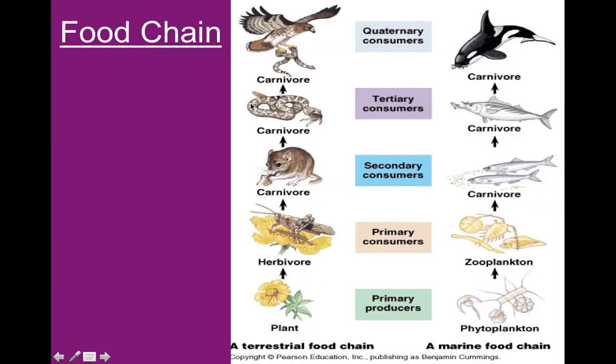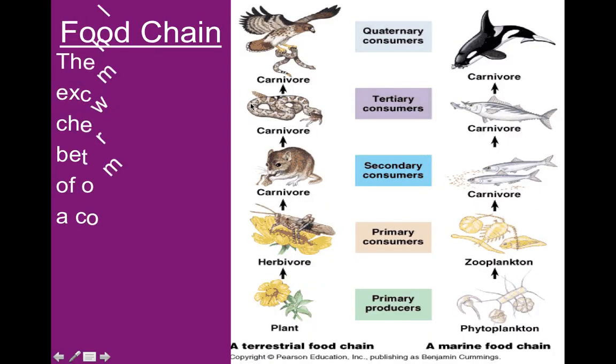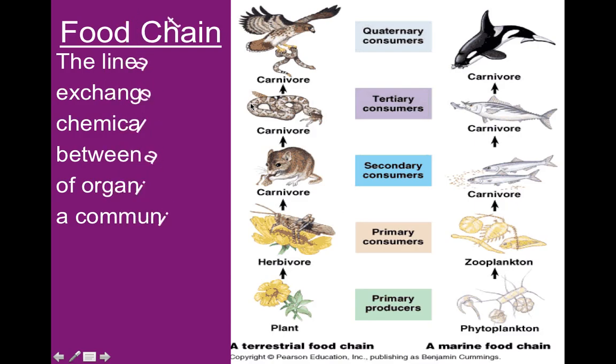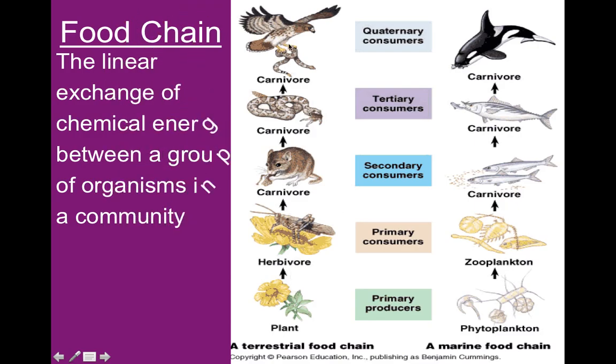All right, so a food chain is the linear, meaning it's moving in a straight line, not branching, exchange of chemical energy or food between a group of organisms in a community.